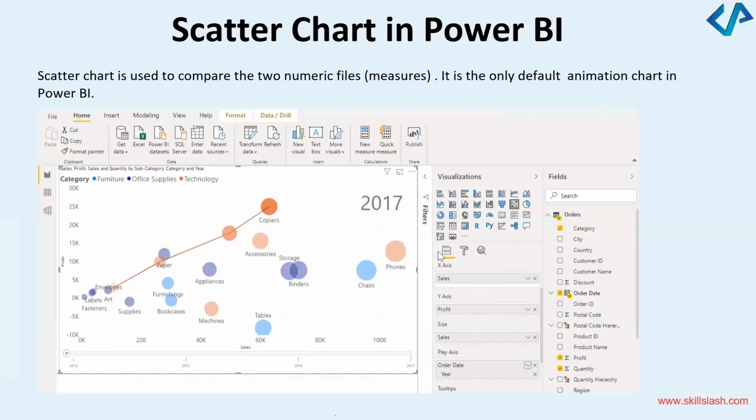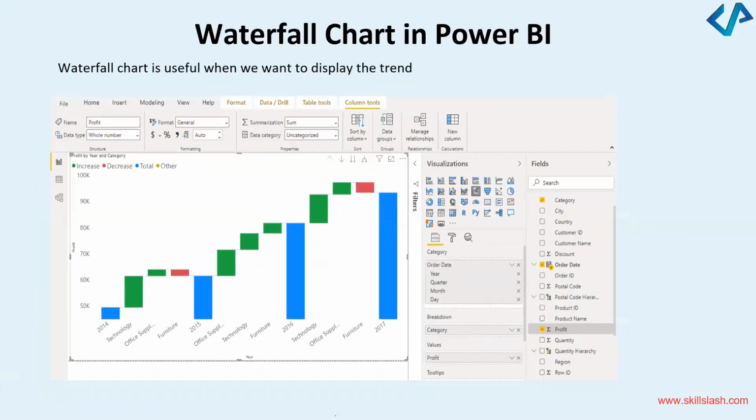Okay, let's move to the next chart, and that is called a waterfall chart in Power BI, right? Wherever you want to show a trend in any of the visualizations, you can create a waterfall chart. And in order to create a waterfall chart, again, you need to first decide what all information you want to put, right? If you want to put year, the quarter, the month, and the day, you will put all those details here. You will have a breakdown where you will put the category against the values profit, and you will see that a graph like this gets plotted.